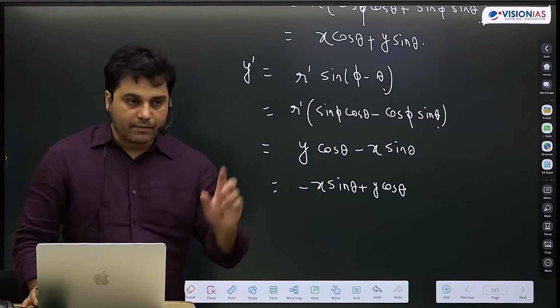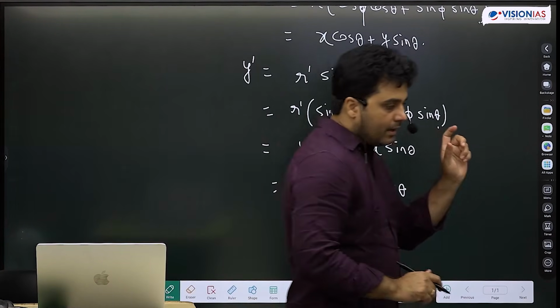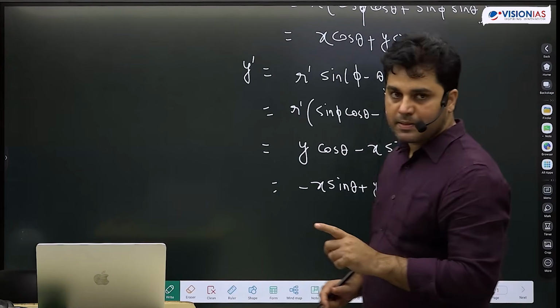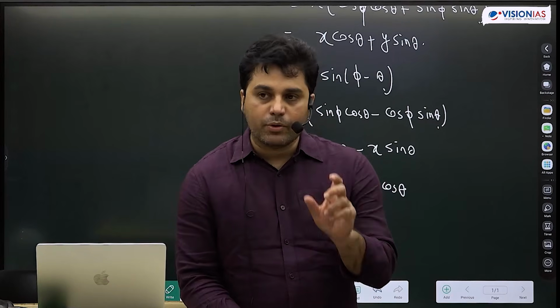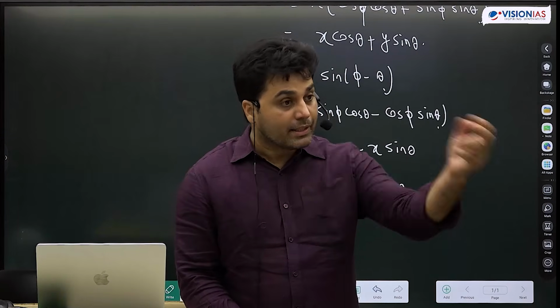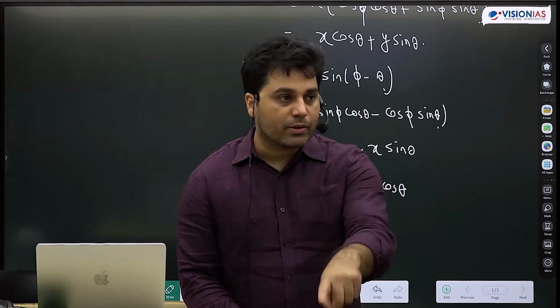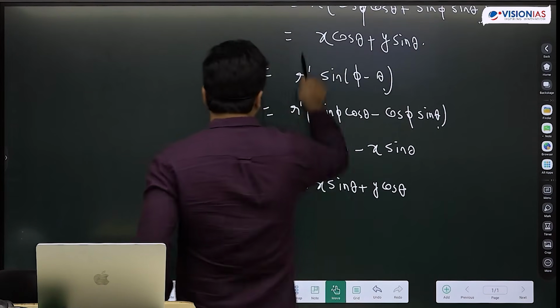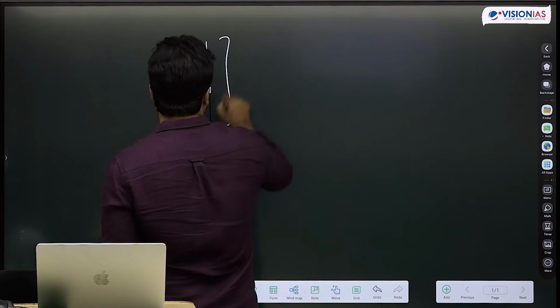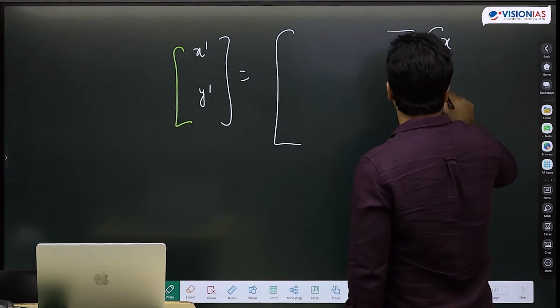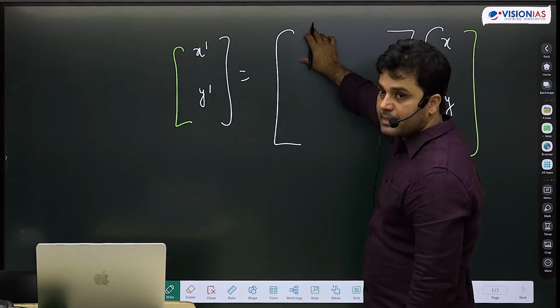If I write a vector, remember I told you that my laws of physics have to be form invariant, and for that I need covariant quantities. Covariant quantities mean that I should know a transformation law from one frame of reference to another. And not just I should know, my quantity in itself should encode that information, right? So if I write this in matrix form, this is x dash y dash, what will be this 2 by 2 matrix? जल्दी से बताना मुझे, क्या होगा यहाँ पे? एलिमेंट्स क्या क्या आएंगे?